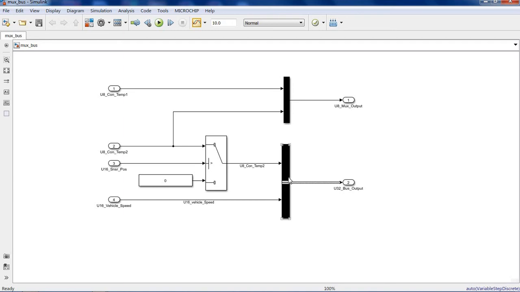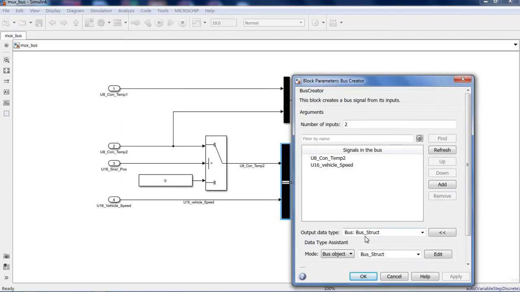So if I open this bus creator block, here you can see this is the name of the structure. You can edit it and put a name as per your convenience. I wrote the structure name here as bus truck, and these two are the members of the structure. When you generate the code, this will be the name of the structure, and inside it these two are the members with data types int8 and int16.